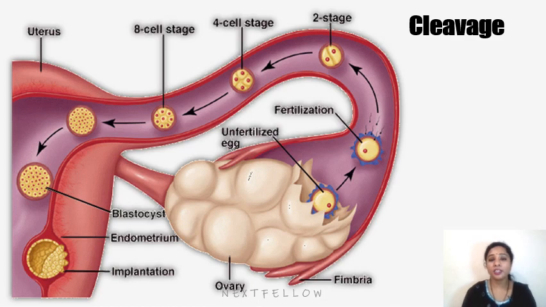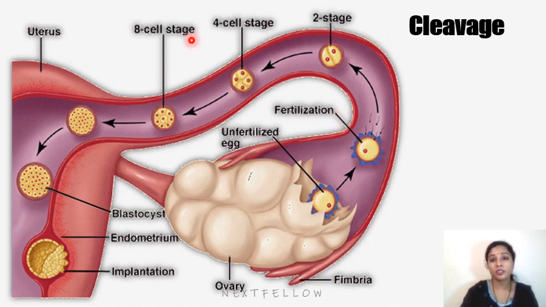Next, coming to cleavage. Cleavage is a series of mitotic divisions that results in an increase in the number of cells, which are called blastomeres. So the zygote will divide to 2-cell, 3-cell, 4-cell stages, which are called blastomeres, and they become smaller. If you see, the zygote size is here, and all the cells together are also the same size as the zygote. So individually the cytoplasm divides, making the size of each cell smaller.